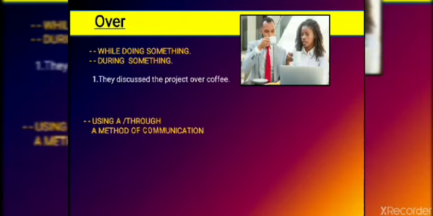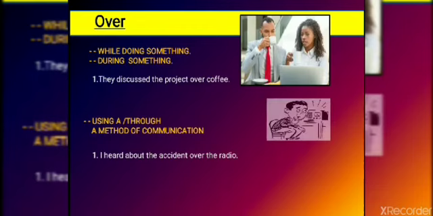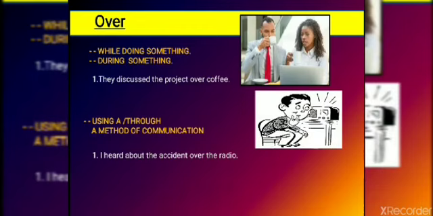Next is using a method of communication or through a method of communication. How? I heard about the accident over the radio. That means I was not sitting over the radio and hearing it. Actually, that is part of the communication process, and through it I got to know that something has happened. So whenever you want to say that there is a device and you have discussed things or listened to things using that device, you can use over. I heard about the accident over the radio.